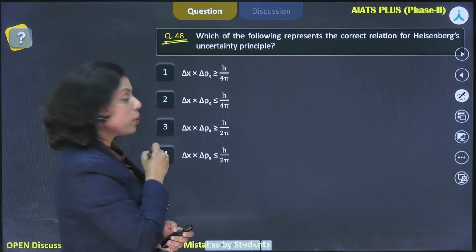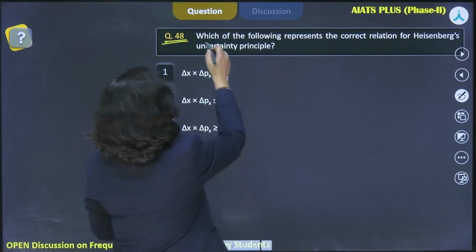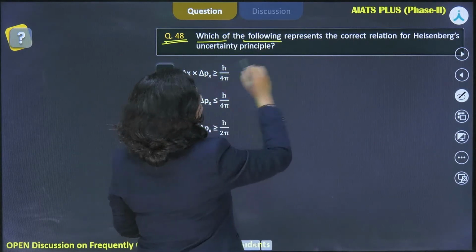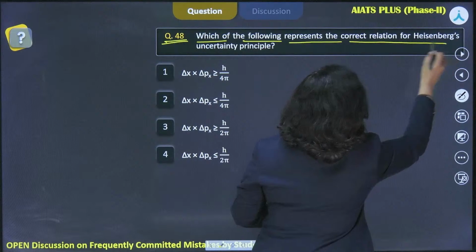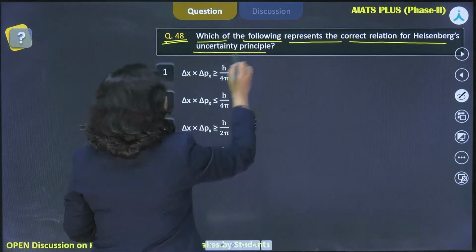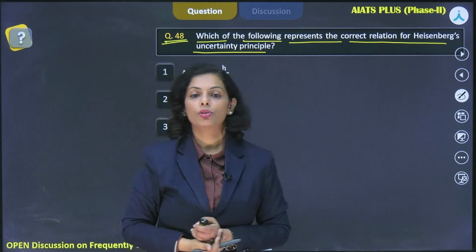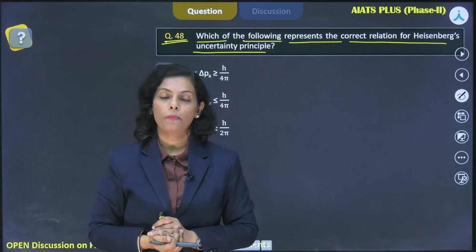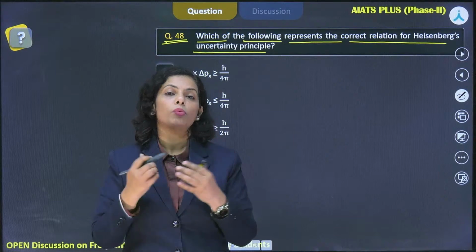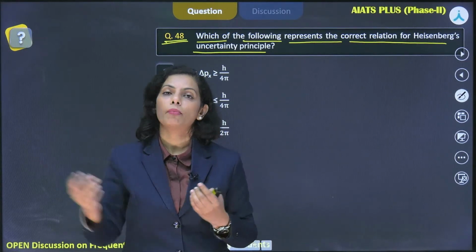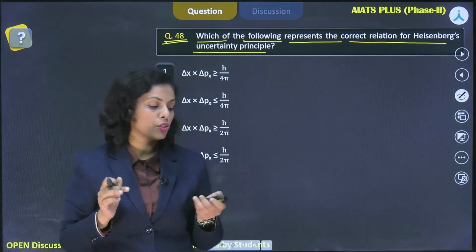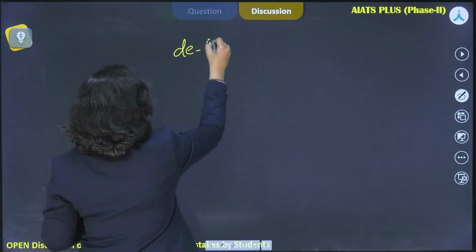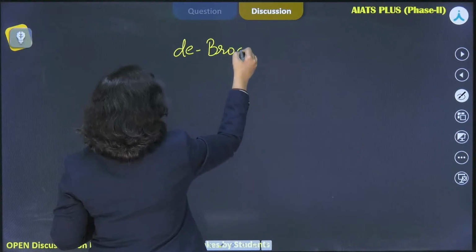Okay, what does this question say? Which of the following represents the correct relation for the Heisenberg uncertainty principle? So I hope you have studied the dual behavior of matter, right? And when I'm talking about the wave nature of the subatomic particle, there are two concepts which we look at. The first is the de Broglie principle.